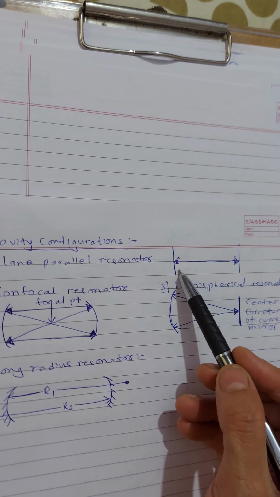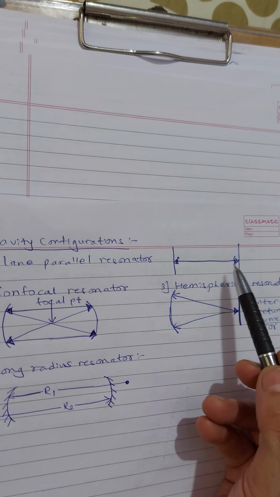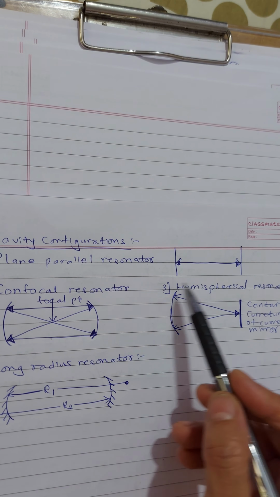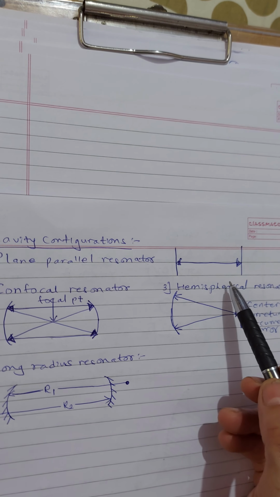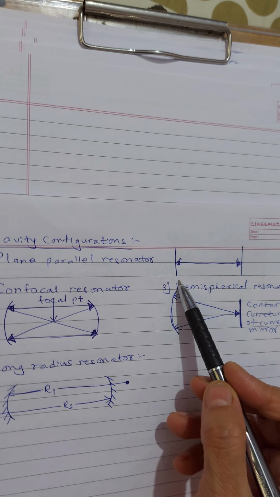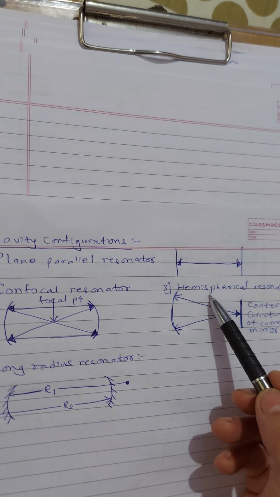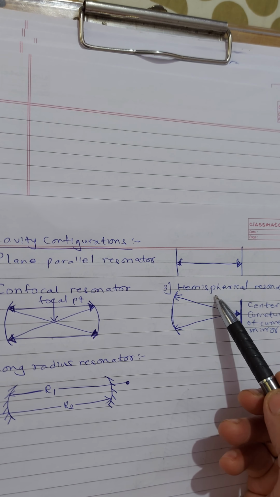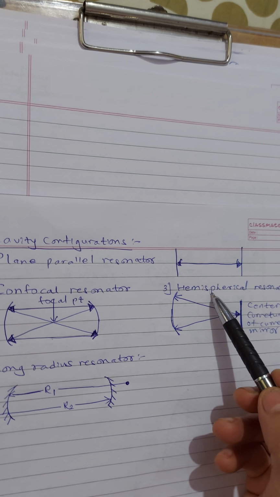So the first job, placing them parallel, is not easy. Second, if they are not precisely parallel, then after a few reflections the light beam leads to loss of light and instability. Yet this plane parallel resonator configuration is very efficient, as the light beam makes maximum use of the laser medium, since there is no focusing of light within the cavity.